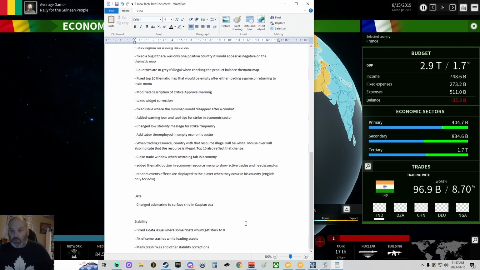Fix data issues where some floats will get stuck to 0. So basically just some back-end information. Fix some crashes while loading assets. So this is game stability, by the way, not like nation stability. And last but not least, mainly crash fixes and other stability corrections.